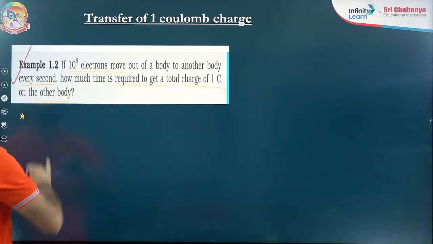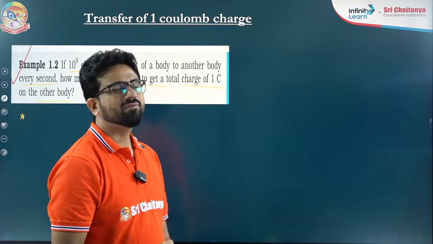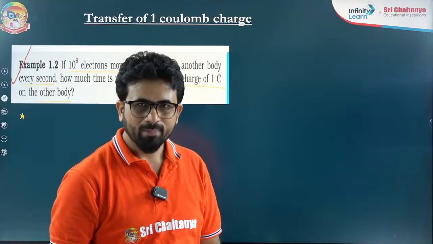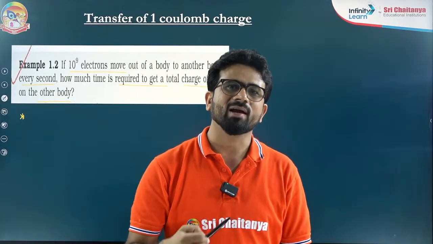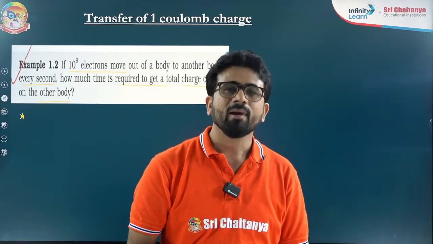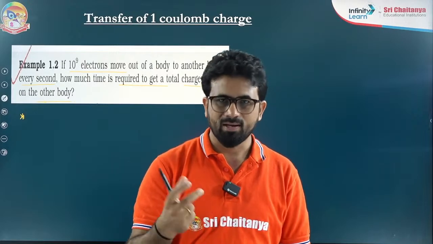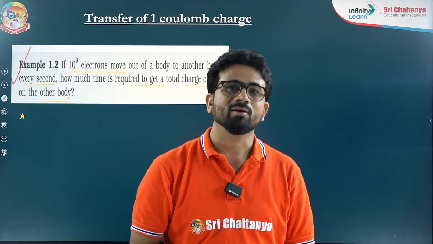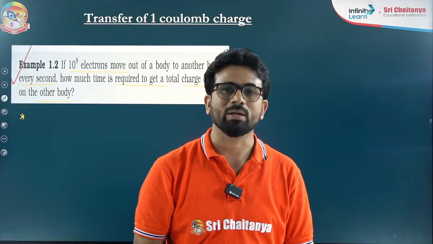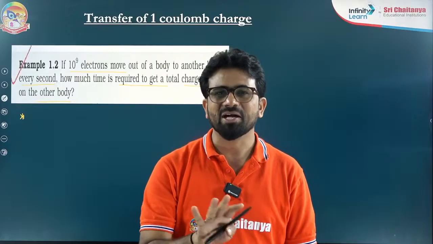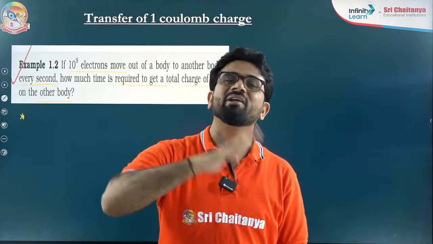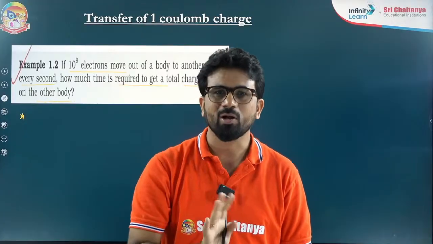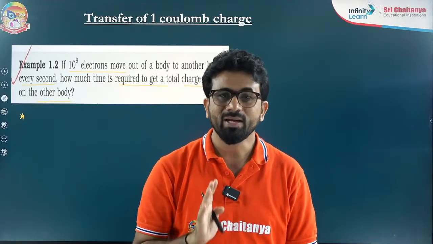Now understand. Why am I taking this example? I have taken this example from the NCERT because it will give you the idea of how to calculate the charges, how to calculate the movement of charge, and the third important thing, you will understand the meaning of 1 coulomb charge. Because 1 coulomb charge is not a very small charge, it is a very, very big charge. Try to understand it. I am repeating again, it is not a very small charge, it's a very, very big charge. You have to be clear about it.